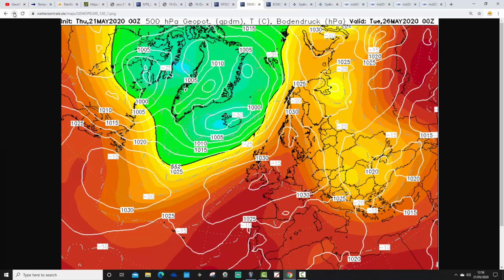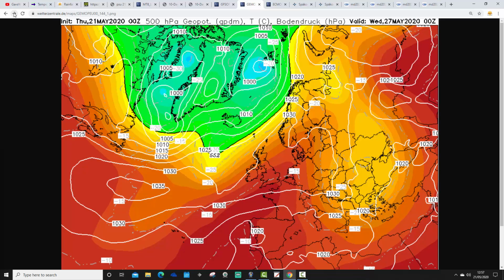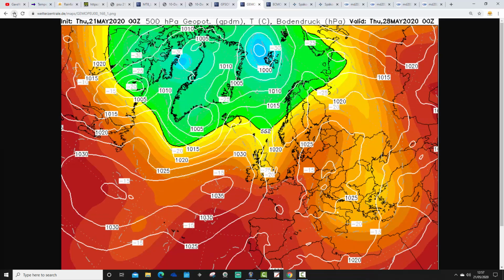As we go through into the early part of next week, again, we're under that big area of high pressure, and temperatures are warming up quickly as well, probably pushing back up into the mid-20s Celsius. The high pressure fest goes on into the middle of next week too.